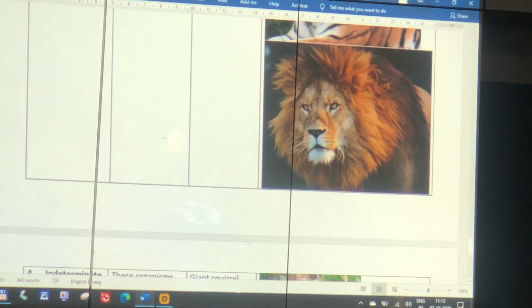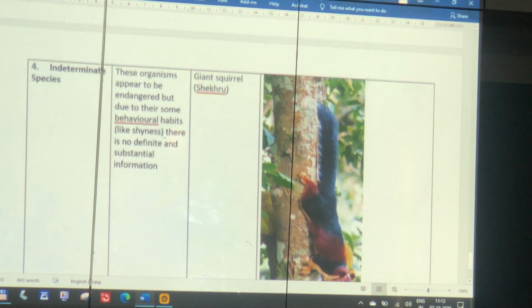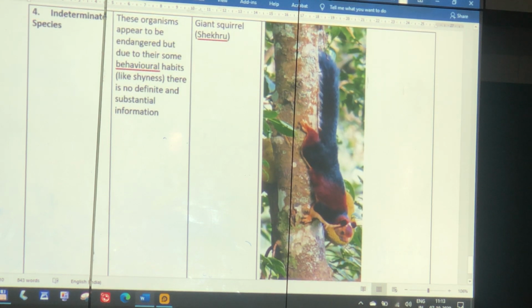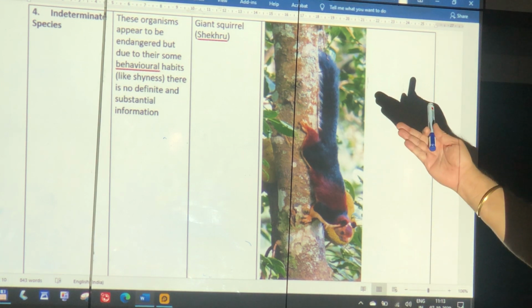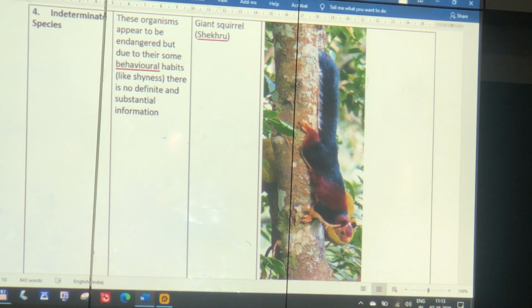The top ones are almost gone. Indeterminate. They are in danger, but we have not studied them. See this shekru, Western Ghats. Now see this squirrel, and see what squirrel you have seen. See the difference? I have not seen a shekru. I think it's got a common name in the village, shekru. So you go there, you will be able to see it once in a while. So this we don't know. We have not studied how many are there. We know the trees are getting cut, forests are going, he will go. But once in a while we see them. So these are 4 categories.